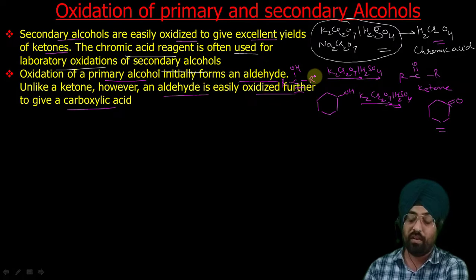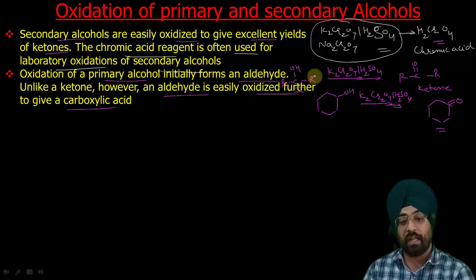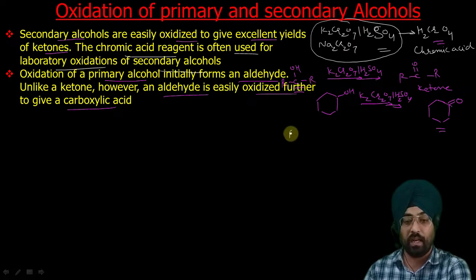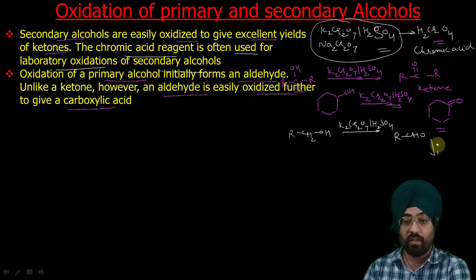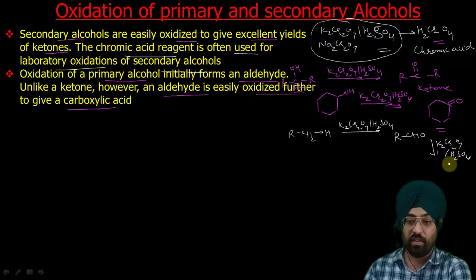So if instead of this secondary alcohol we have a primary alcohol like RCH2OH, then upon oxidation with this chromic acid reagent it will generate RCHO, which will be further oxidized under the same conditions with sulfuric acid. So it is very difficult to stop oxidation at the aldehyde stage.